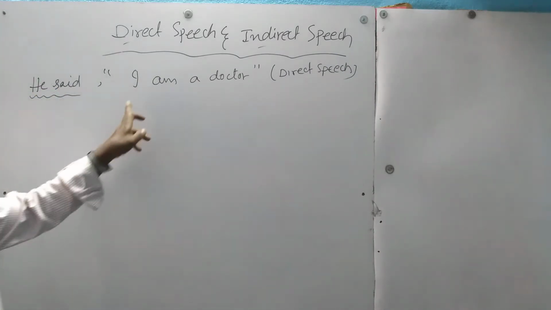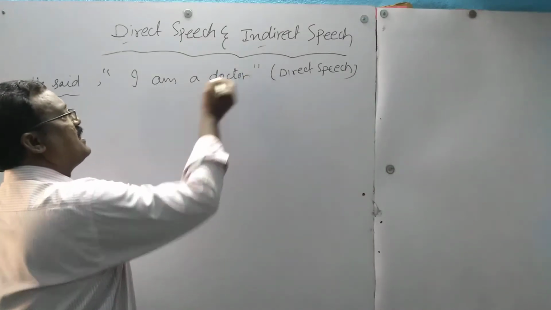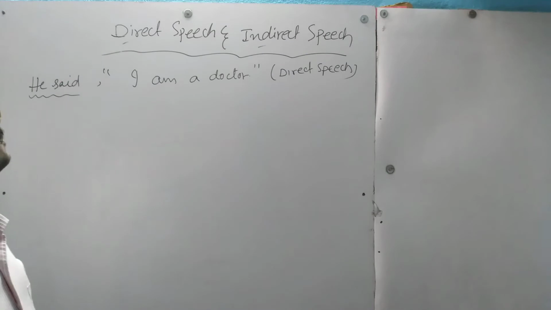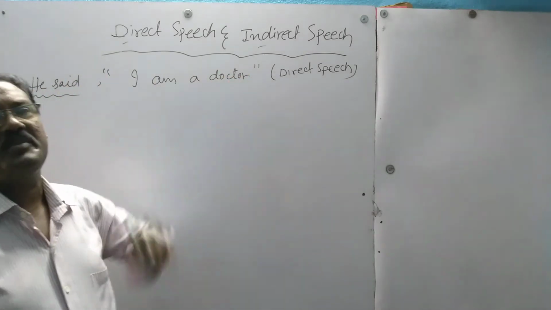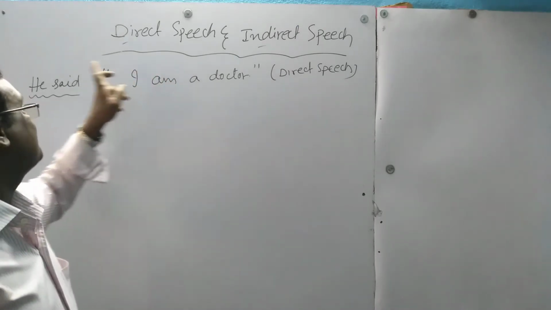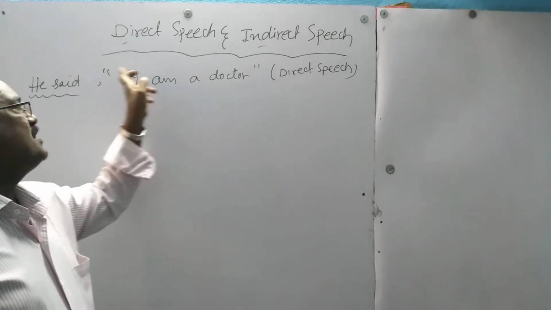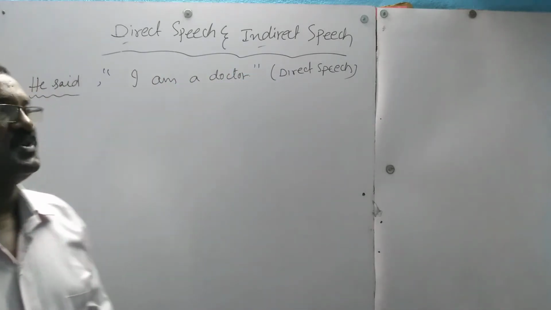What he said? "I am a doctor," he said. How can we say these are the exact words that came from the mouth of this person? Because these words we kept between inverted commas. So when the words of somebody are mentioned between inverted commas, that is called direct speech.